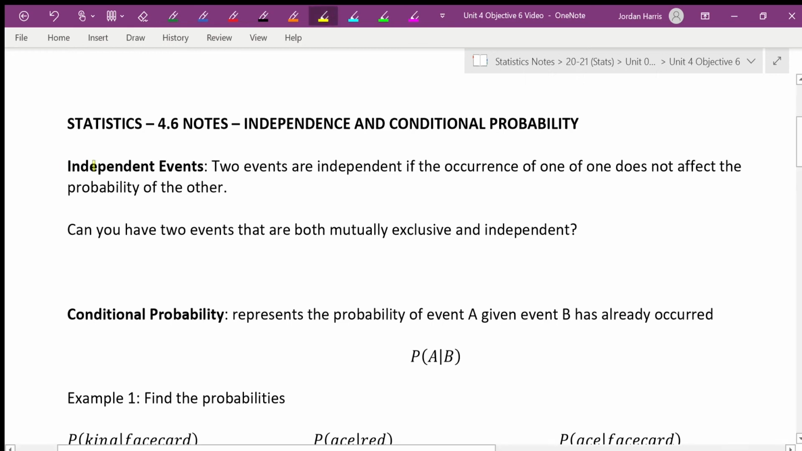So this is a new term, independent events. Two events are independent if the occurrence of one does not affect the probability of the other. So, from previous lessons, we talked about things like drawing cards. If I draw a card without replacement, and I set it down and draw another card, the probability for that second card has changed, right? Because my deck of cards only has 51 cards now. It doesn't matter what it is, it's changed. So that has changed my probability. So those would not be independent.